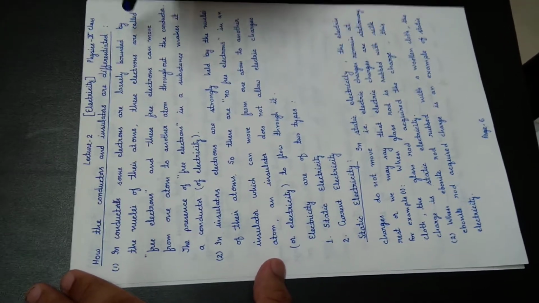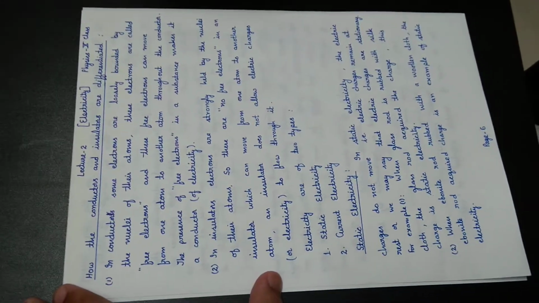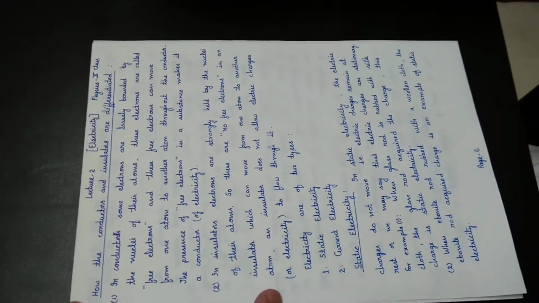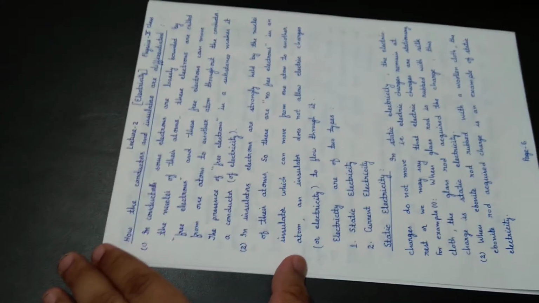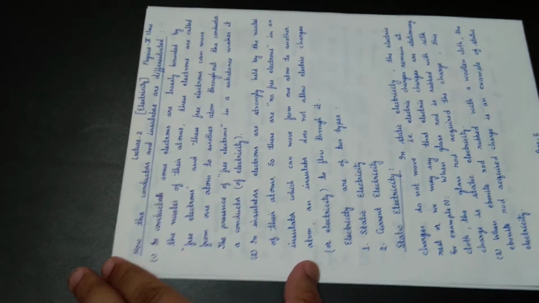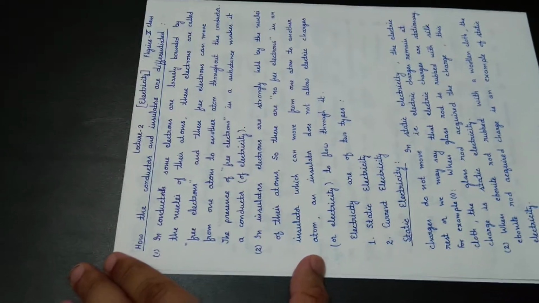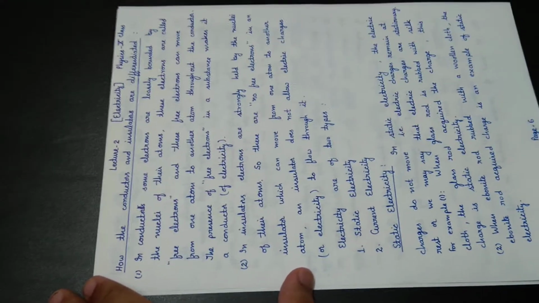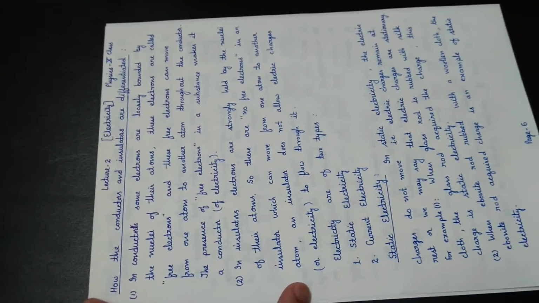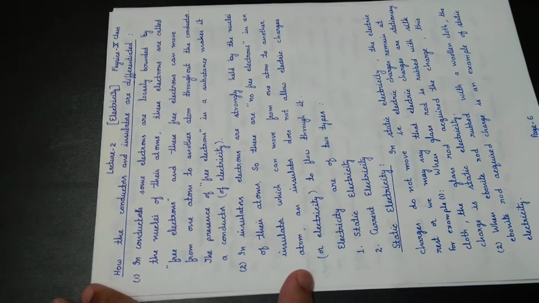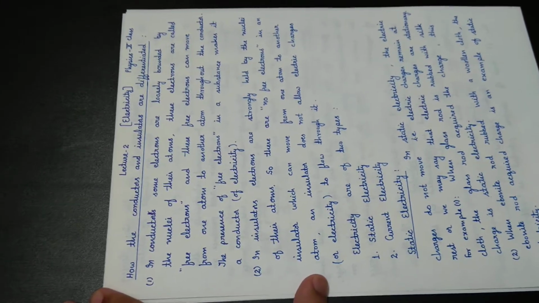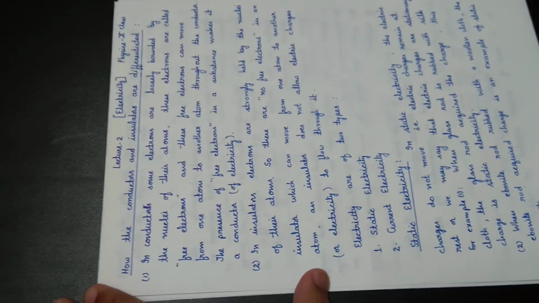So what is here? In conductors, there are some electrons which are loosely bound with the nuclei, meaning they are not so tightly bound with the nucleus. If the electron gets energy, it comes out of the orbit and becomes a free electron. It behaves like a free electron, and when electricity from an outside source passes, it carries this electricity and hence participates in the conductivity. So these are known as conductors.